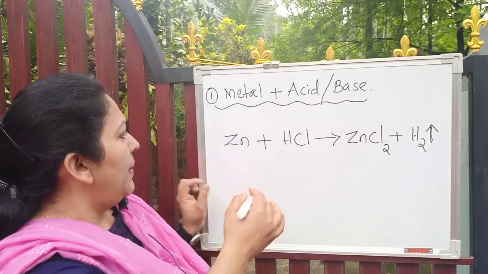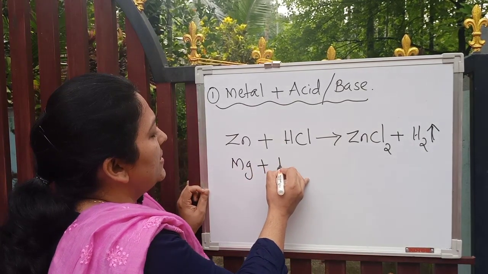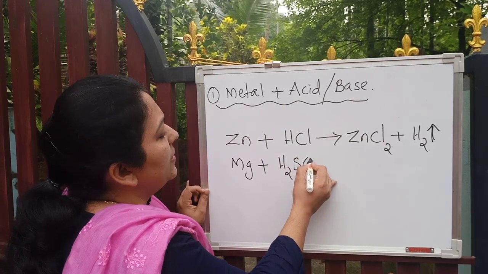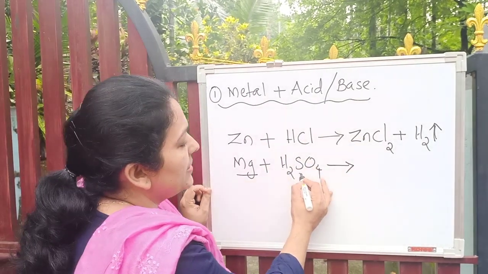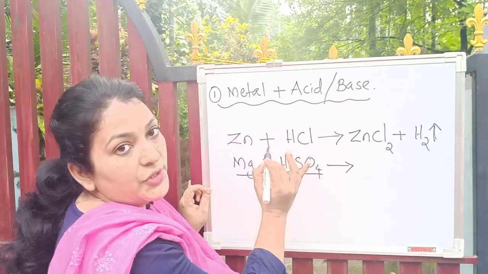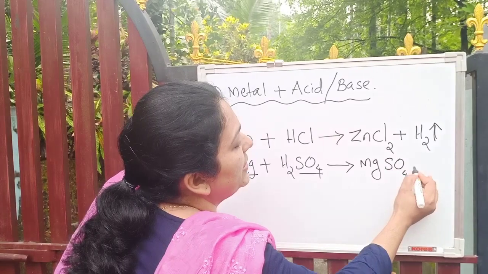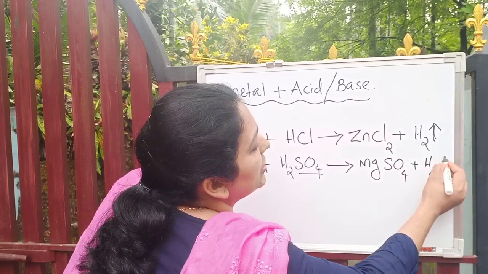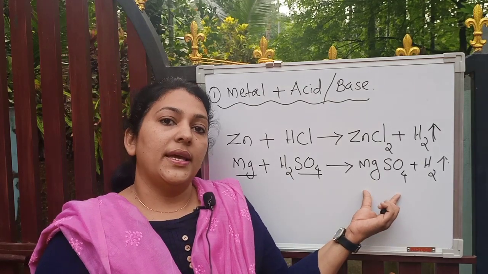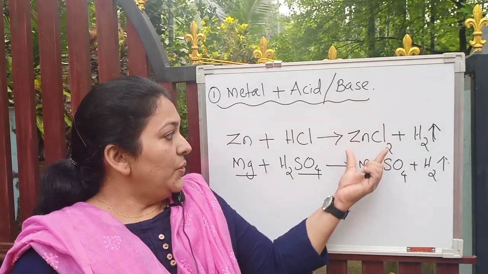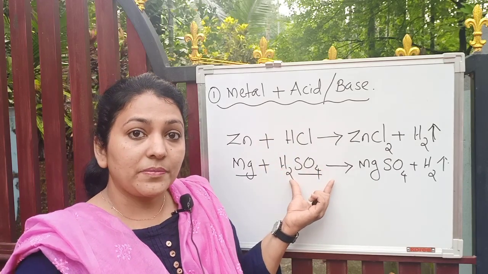Another example, magnesium reacts with sulfuric acid. What will you get? Magnesium sulfate and hydrogen gas. Magnesium sulfate is a salt. So generally, how will you write the chemical reaction?